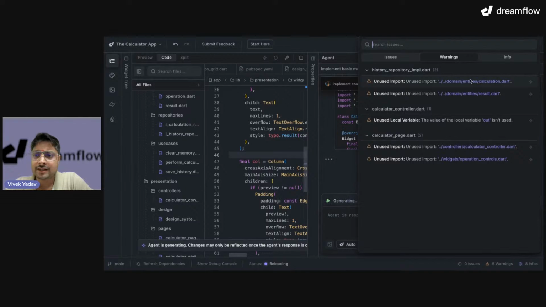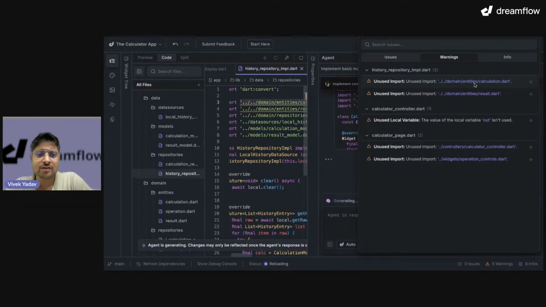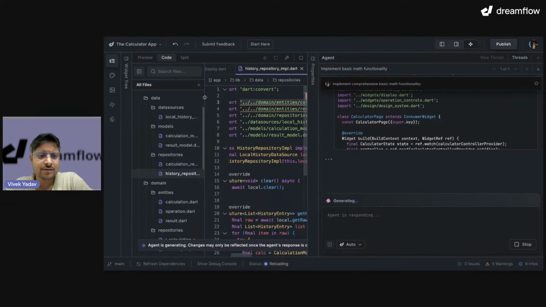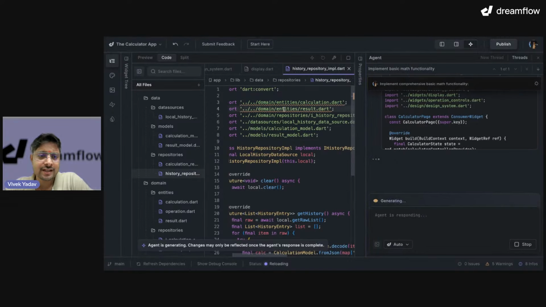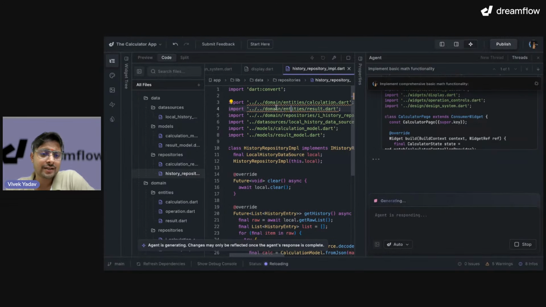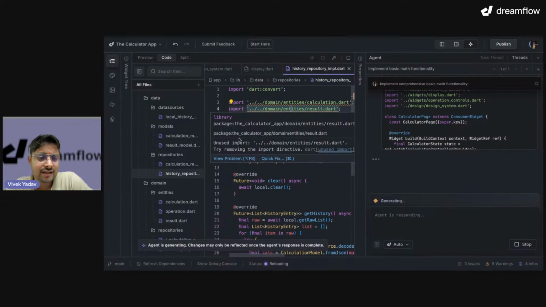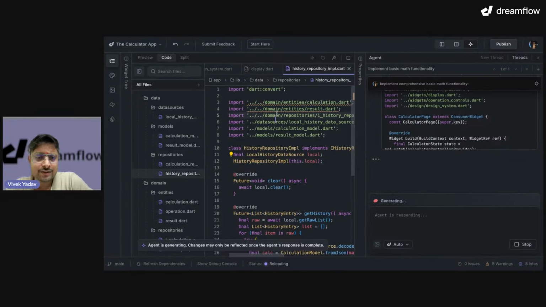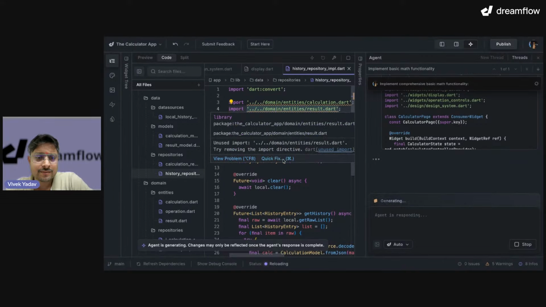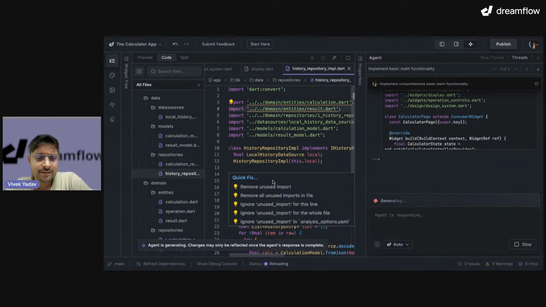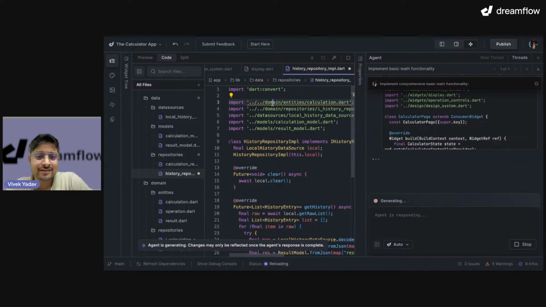Okay, perfect. As soon as I click on this, you see it took me to the file where it is having this unused import. Even in the code editor, we can see it says these are the unused imports. I can click on quick fix and it will get it done. Okay, let's do it. Click on quick fix, remove unused import, and it's gone.